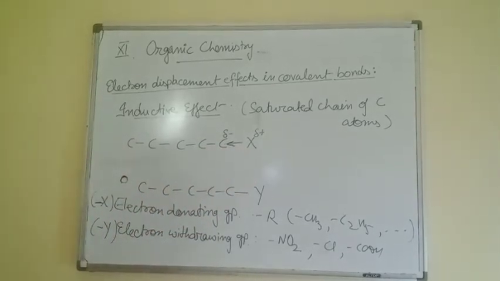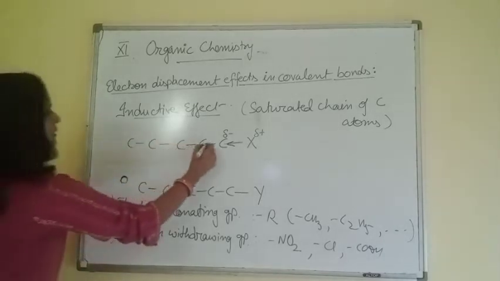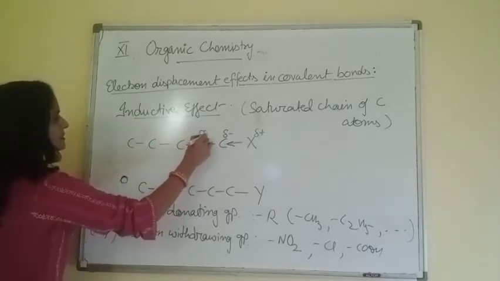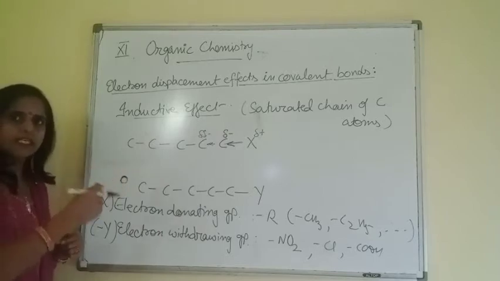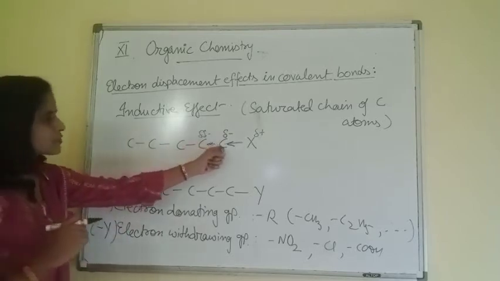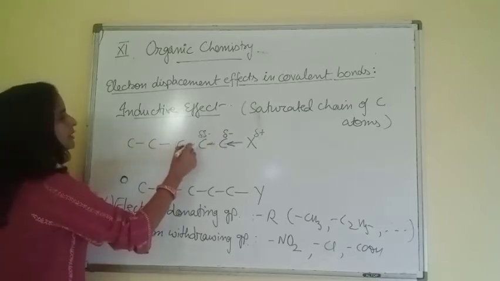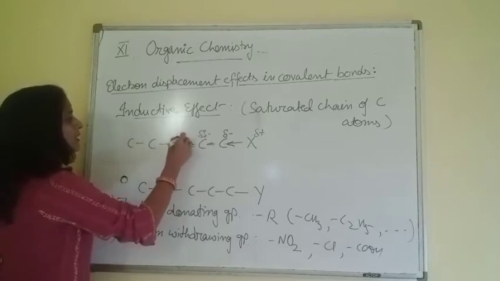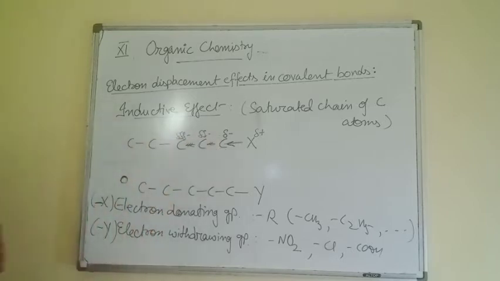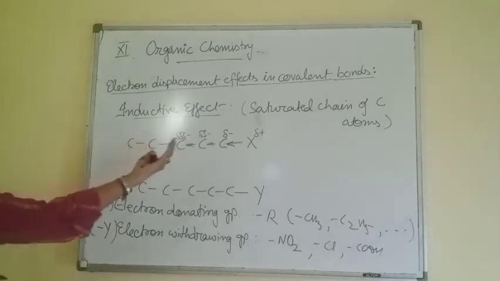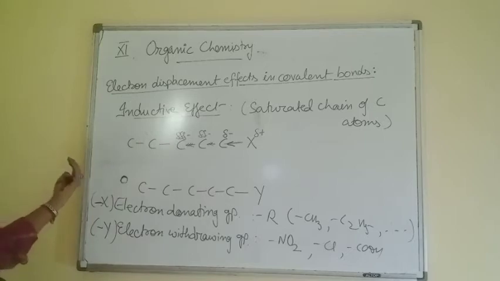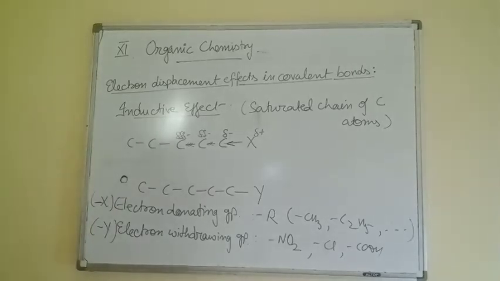Clear? So this carbon becomes double delta negative, meaning the magnitude is lesser as compared to this one. Here, the magnitude is even lesser than this one. So in this way we can say when the distance from the group increases, the effect decreases.